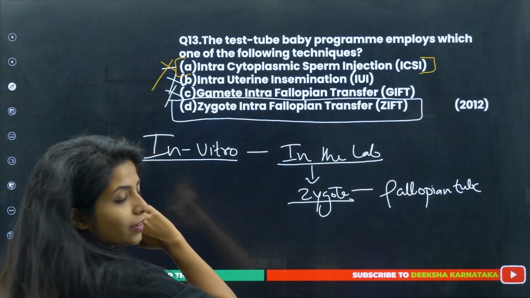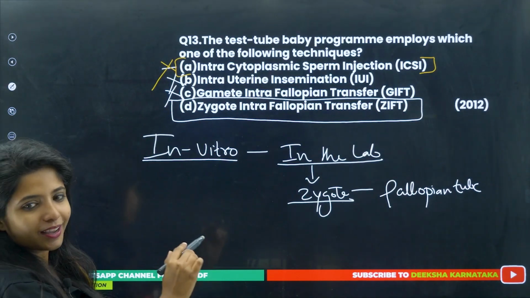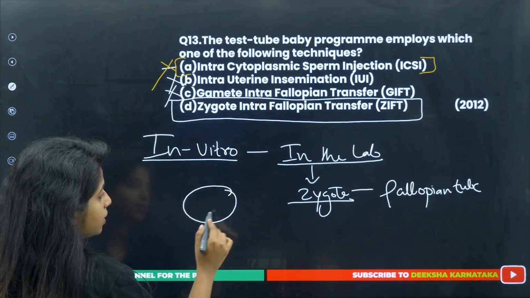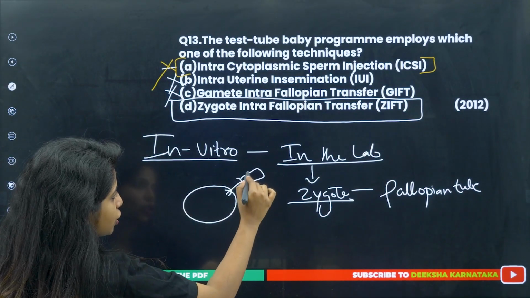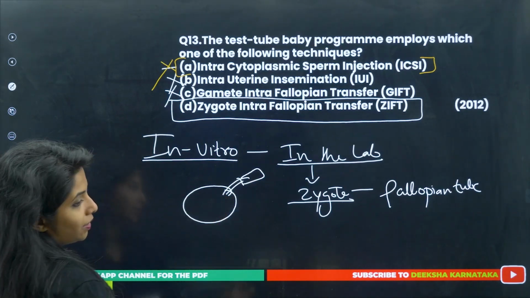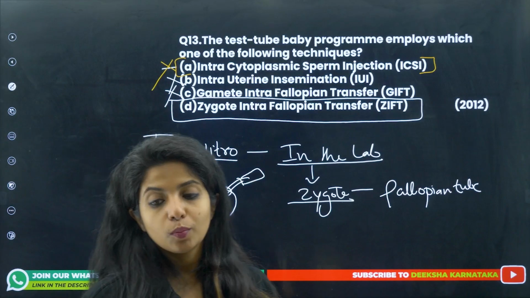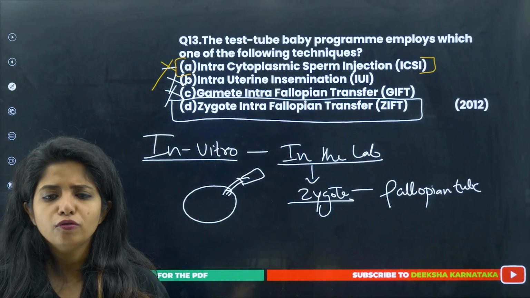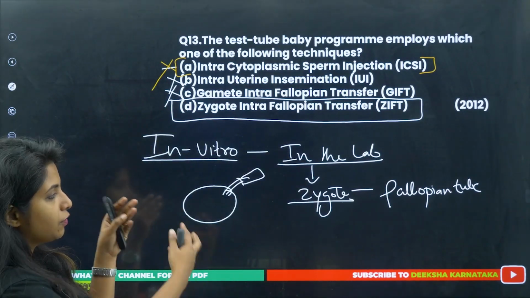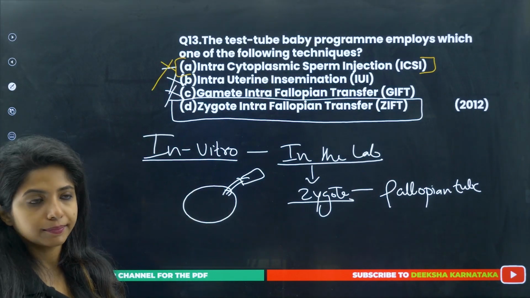And what do you mean by intracytoplasmic sperm injection? Basically what happens, if this is the egg, with the help of an injection, the sperm is being put inside the egg so that fertilization can happen. That is what you mean by intracytoplasmic sperm injection. So that is responsible for fusion. Okay, and then after fusion you can put it into the female body again.